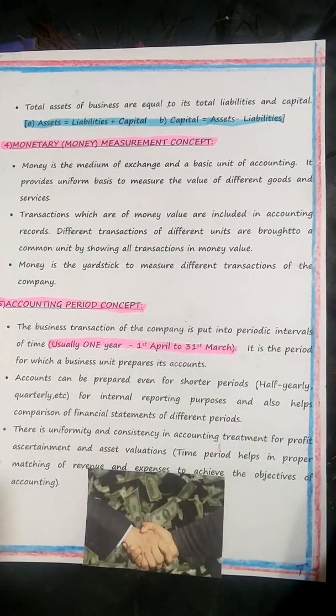So there are 5 concepts, children, assumptions, which are important for you. I've given only 5, children. That's enough for you: understanding, conventions, concepts, and assumptions. What are the 5 things now? Again, I'll tell you. Business entity concept, where the organization and owners are two separate entities. Then we have the going concern concept.